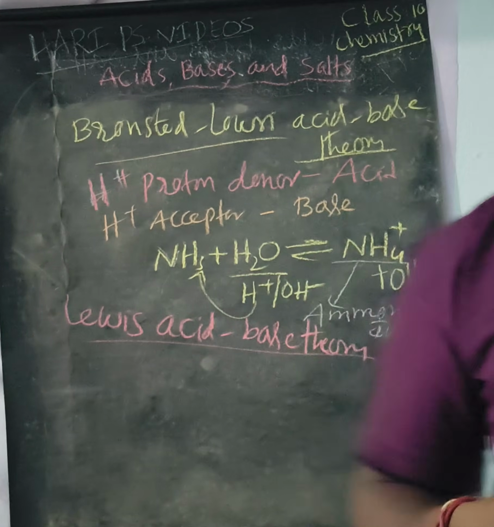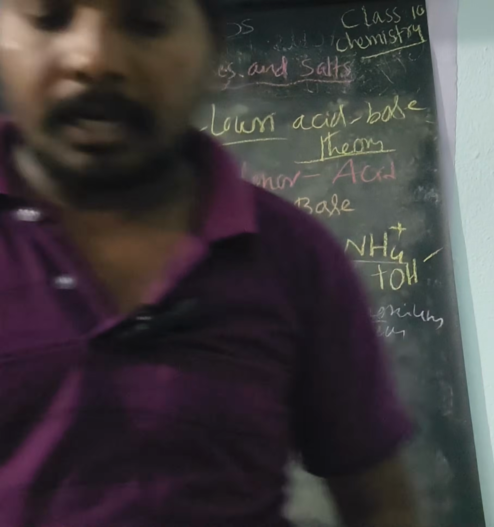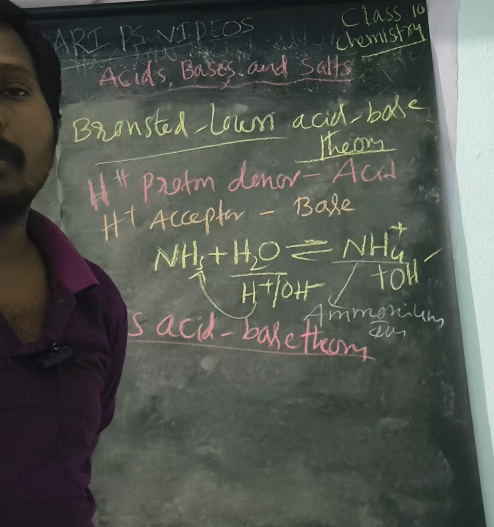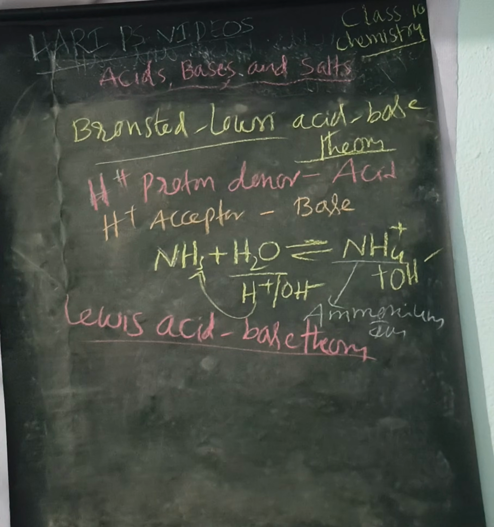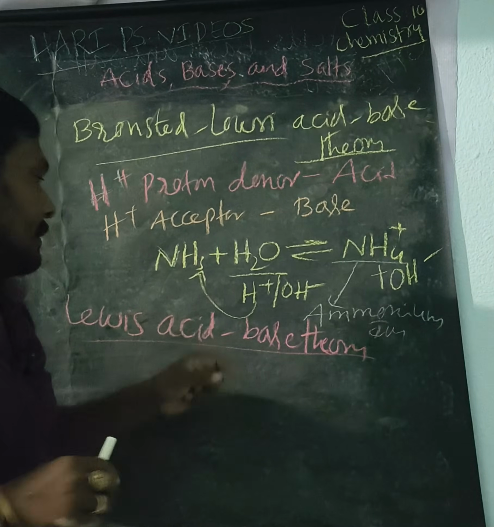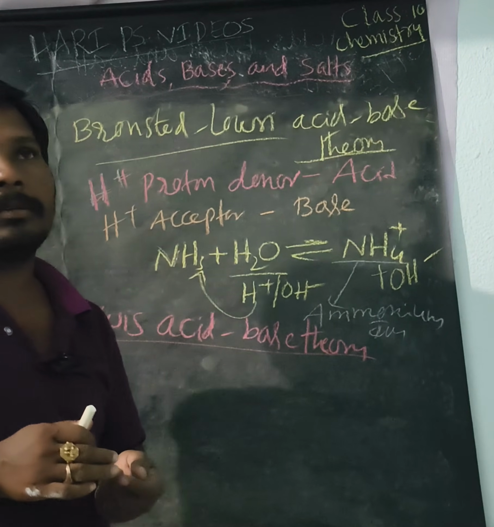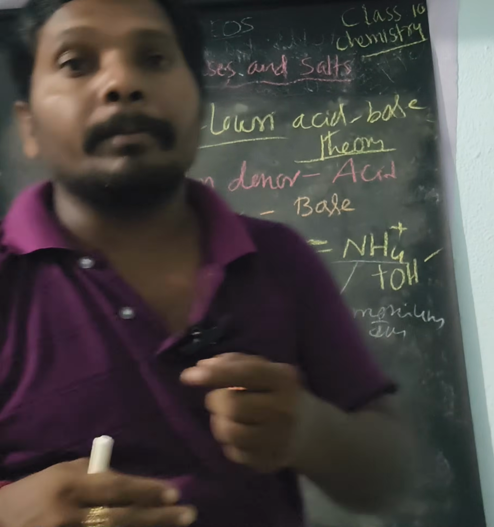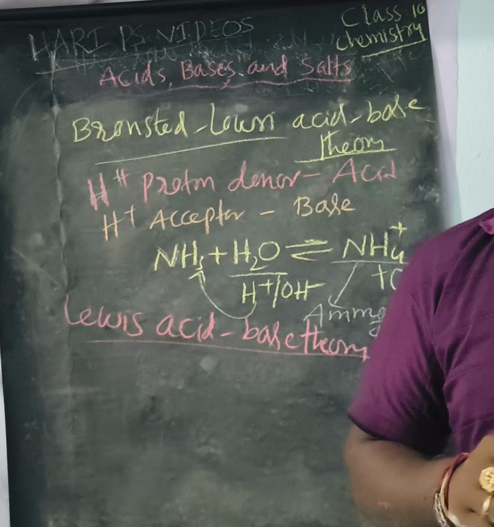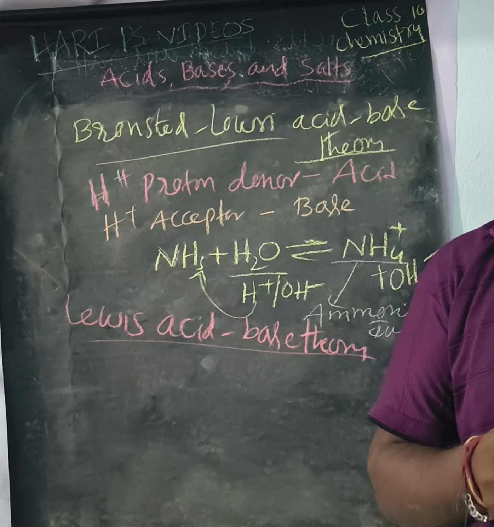According to Lewis, an acid is an electron pair acceptor and a base is an electron pair donor, right? According to the Lewis acid-base theory, those substances which give an electron pair are bases, and those which accept that electron pair are acids.